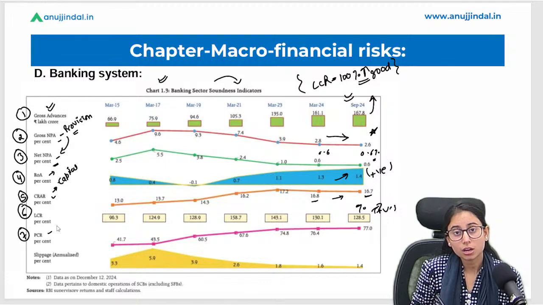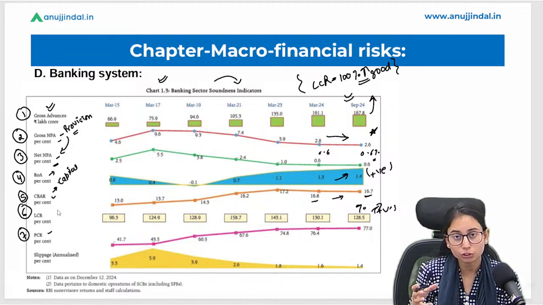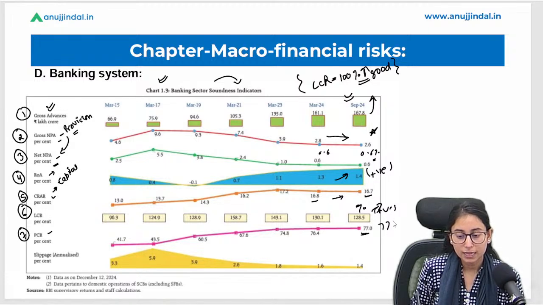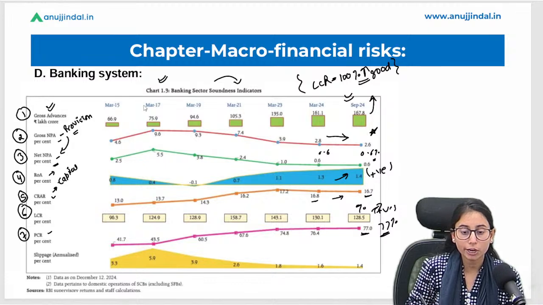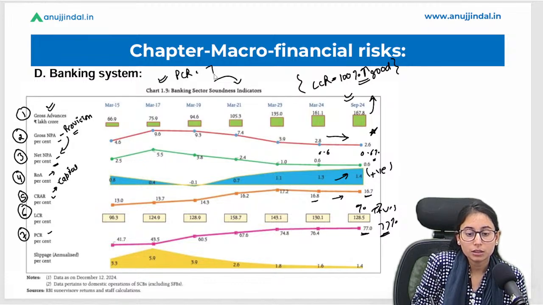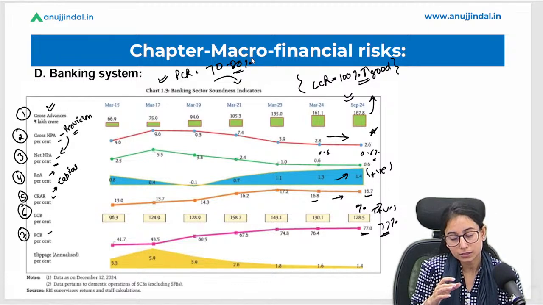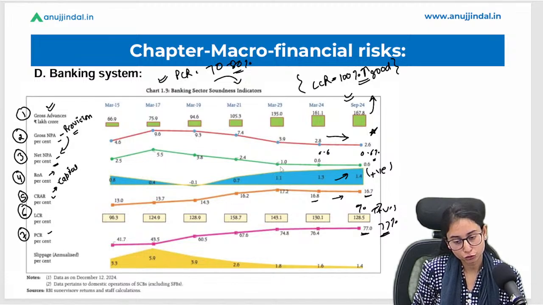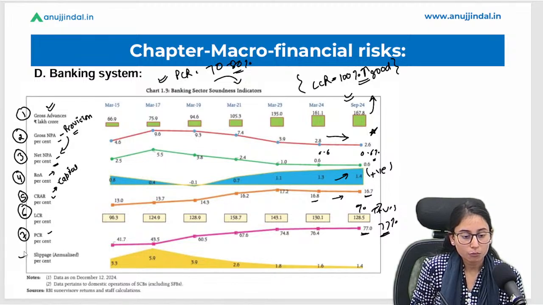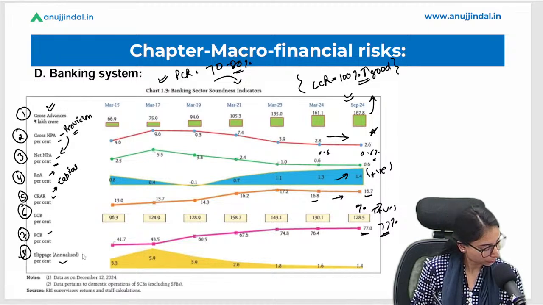Let's talk about the PCR. This is the provision coverage ratio that talks about whether the banks have kept enough provisions for NPAs with them or not. Now the PCR is 77%, which is again a good point, because a PCR between 70 to 80% is considered good and efficient enough for the banks and the financial institutions. Now we come to the last indicator, which is the slippage annualized percentage.